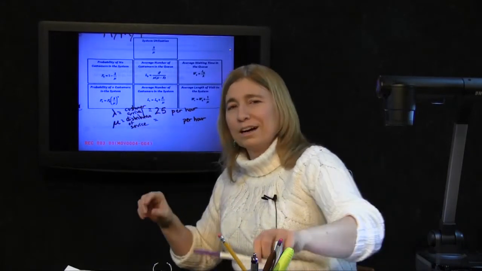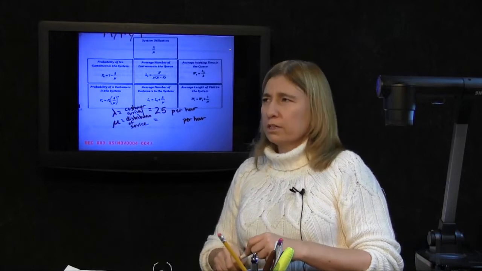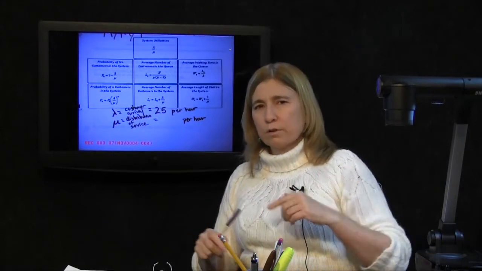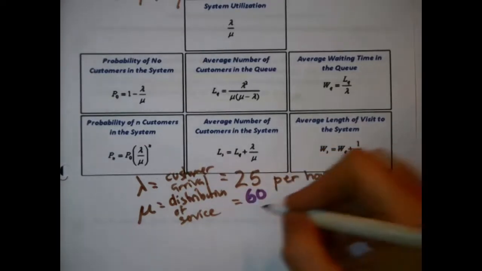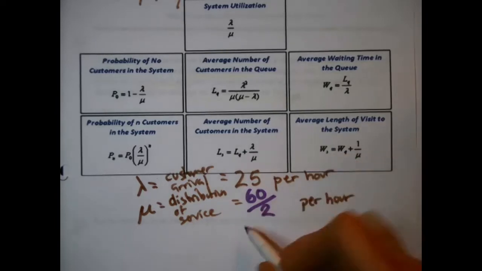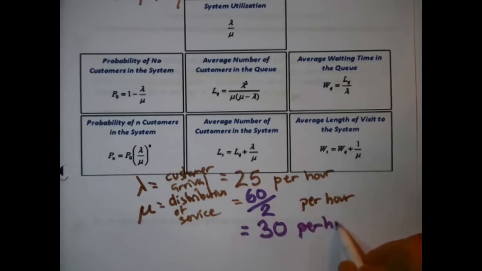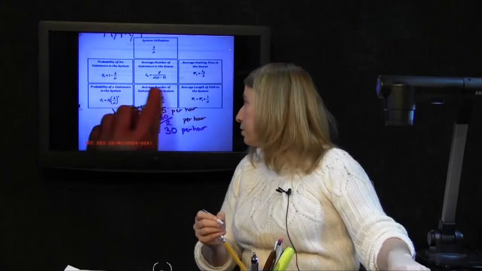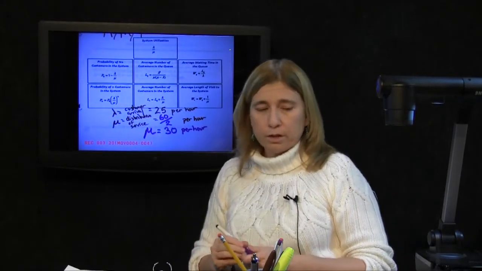So, what number in these formulas should we use for mu? Well, we were told that it takes on average 2 minutes for a customer to use the machine. There's 60 minutes in an hour. This is just logic. So 60 divided by 2 reveals that on average 30 people could use the ATM in an hour. Perfect. For the purpose of the formulas, that's the mu that we want to be using. 30.